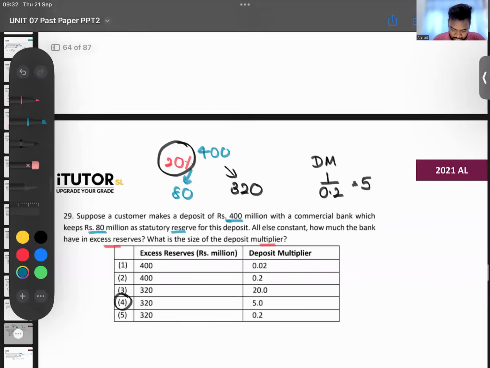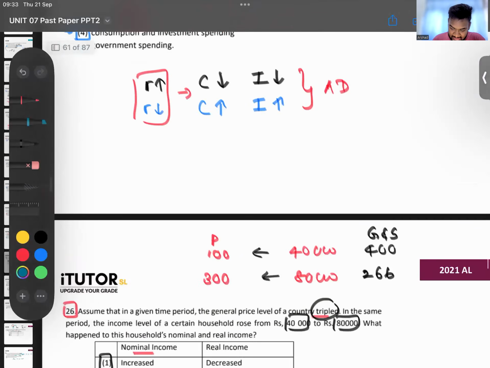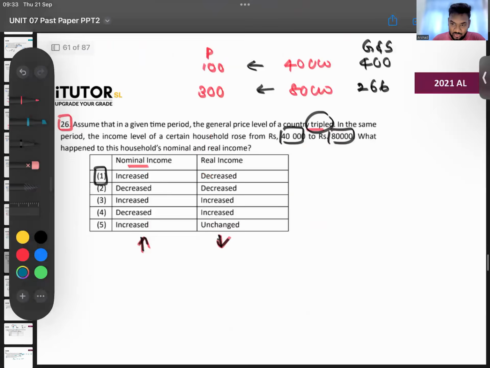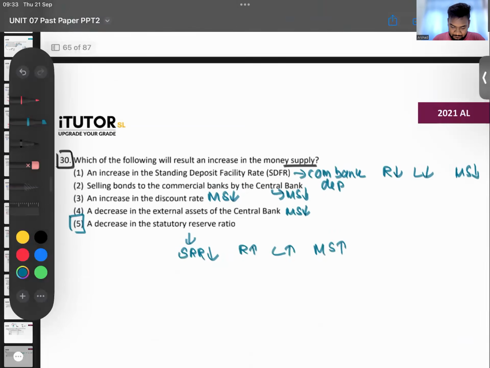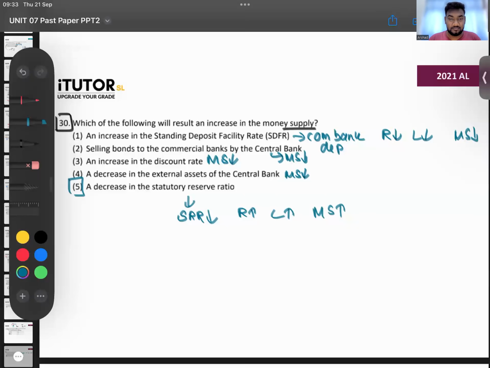How did you all do? There were question number 26 to question number 30, out of 5. You can get to a 4 out of 5 after doing all these papers. I think you're somewhat good. But you all would have done this before, no? If you improve with every paper and learn from it, by now you should be able to get 4 out of 5, or at least 5 out of 5. You need to come to that later.